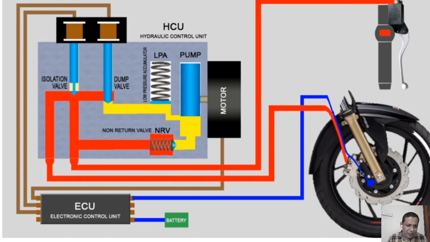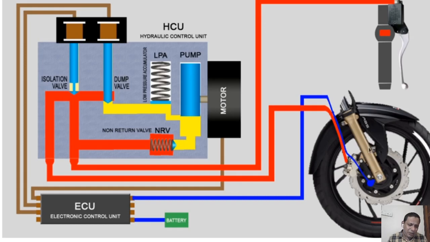This is a disc brake system, which is actually an external braking system. We apply the brake outside the disc. In some vehicles it is a drum brake, which is an internal braking system.